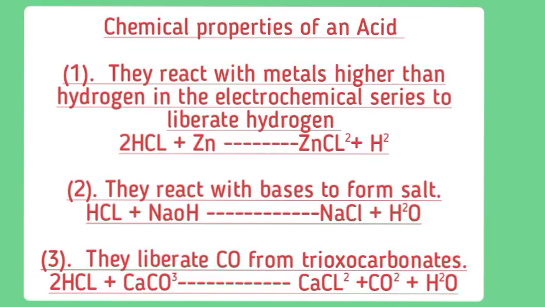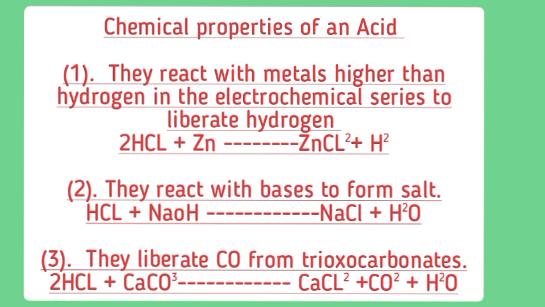Now let's go to the chemical properties of an acid. Number 1, they react with metals higher than hydrogen in the electrochemical series to liberate hydrogen. You can see the reaction there. Number 2, they react with bases to form salt. Number 3, they liberate carbon(IV) oxide from trioxocarbonate(IV). You can see the equations there. Those will explain everything for you.